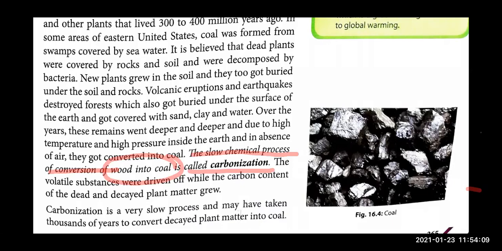The volatile substance, volatile means जो highly active, reactive substance होते हैं, वो तो पहले ही निकल गए. But the carbon content of the dead plants and animals, they remained there and they grew and they got converted into coal, right? So carbonization is a very slow process and it takes thousands of years to convert wood into coal, right? Chalo, come to the next page.